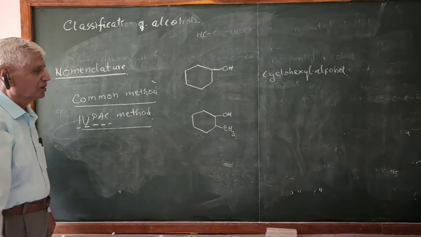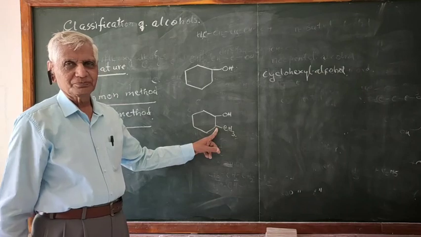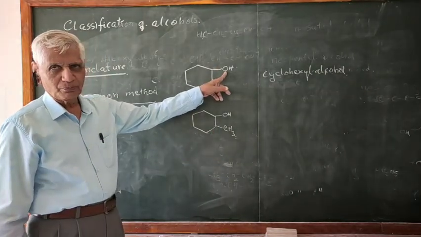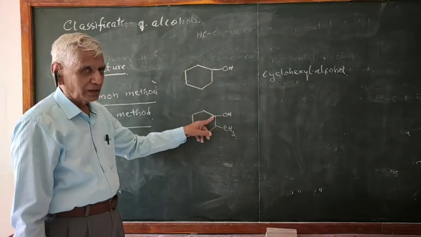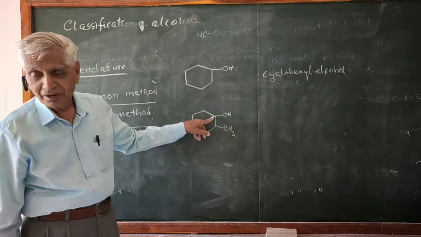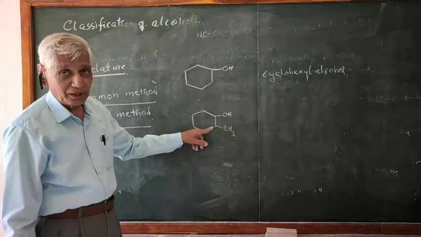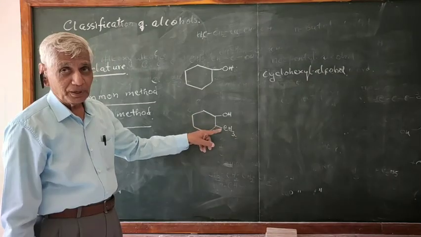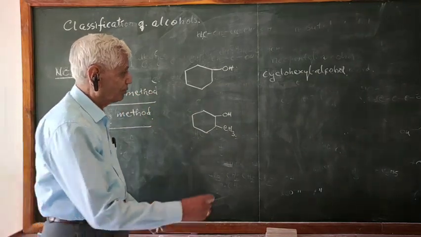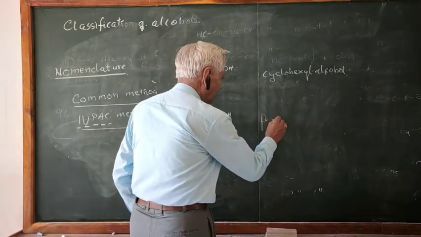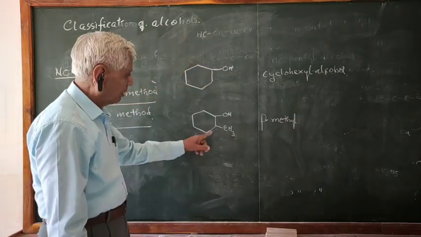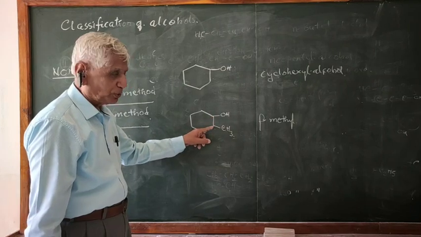This one, there is a CH3 group, a substituent is there. This is a functional group, alcohol. Therefore, this carbon carrying the OH group is the alpha carbon in the common method. Alpha. This is beta. So, beta methyl cyclohexyl alcohol, because the methyl group is present in the beta position.